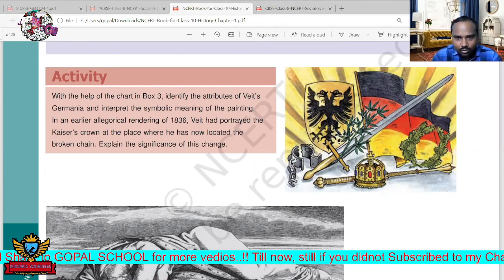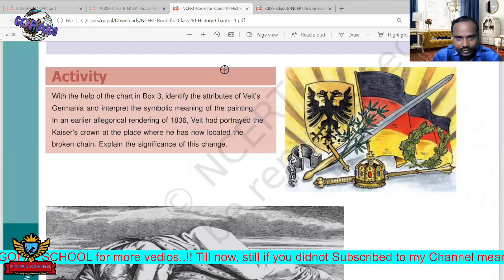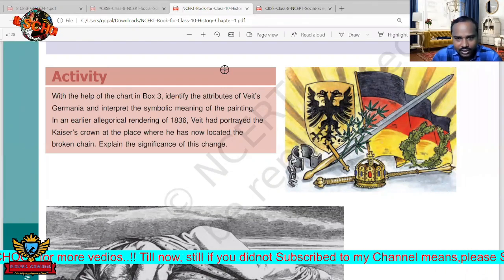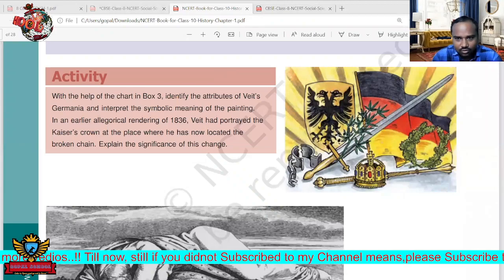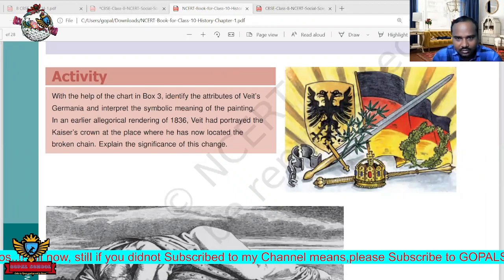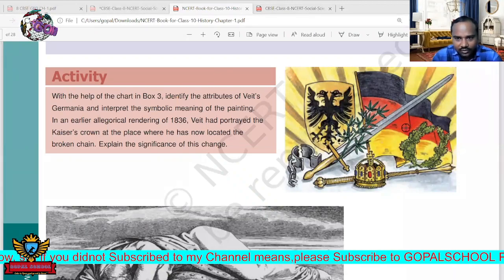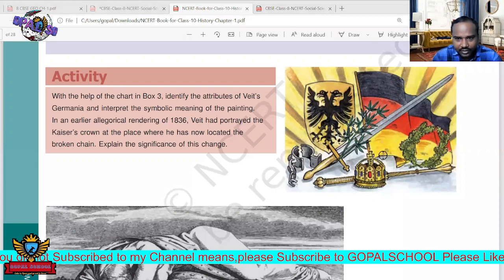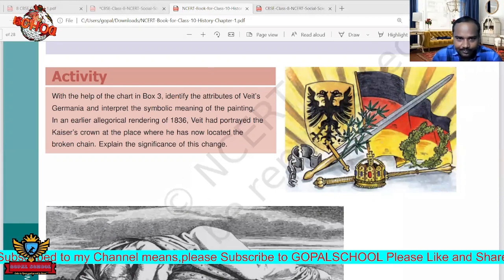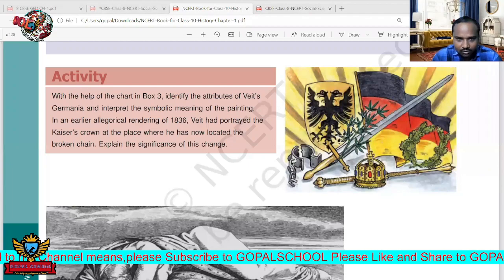Okay, like that. So here you can see this broken chain. The broken chain indicates freedom, and also the sword. Next, here you can see this breast shield, of course the flag and also the royalty, and other things.